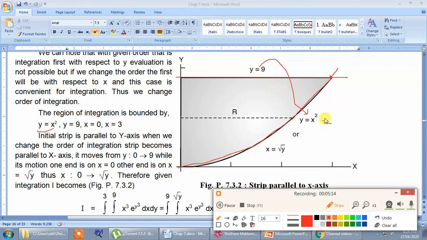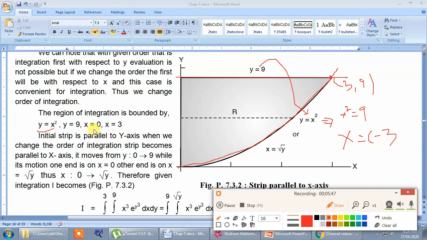We get x square is equal to 9, and x square is equal to 9 gives you x equal to plus or minus 3. x equal to plus 3 is here, x equal to minus 3 will be on the opposite side. So x equal to plus 3 is the point of contact, that is the point of intersection of these two pink curves. So plus 3, and y is equal to 9.